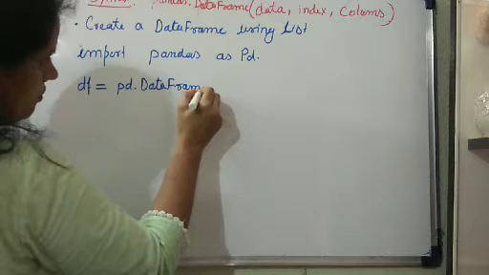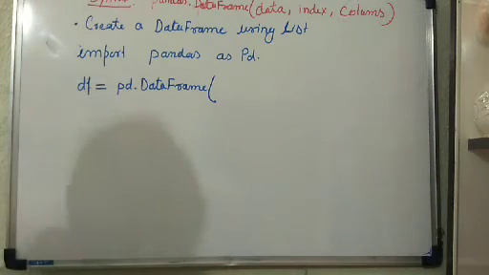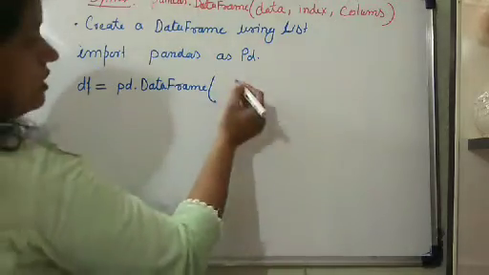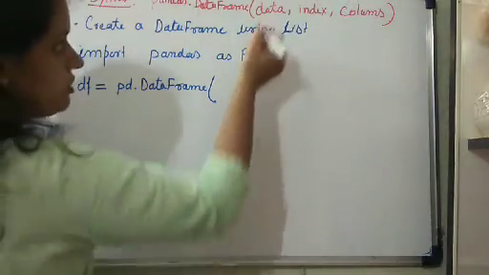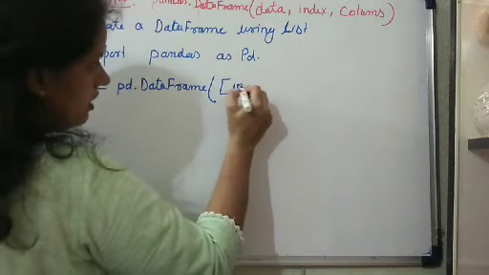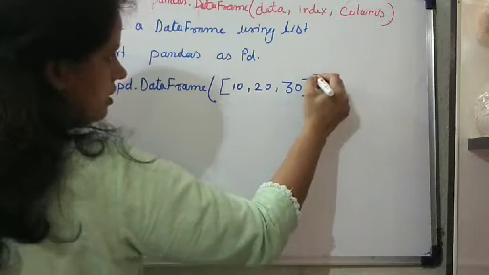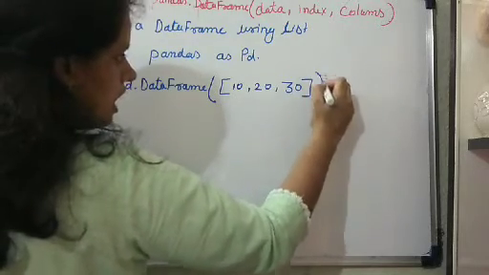Remember that when you create the data frame, this is the constructor method, so D should be capital and F in frame should be capital. Here we are going to create it by just mentioning the data. So I am going to mention here 10, 20, 30. This is the 3 values I have provided.